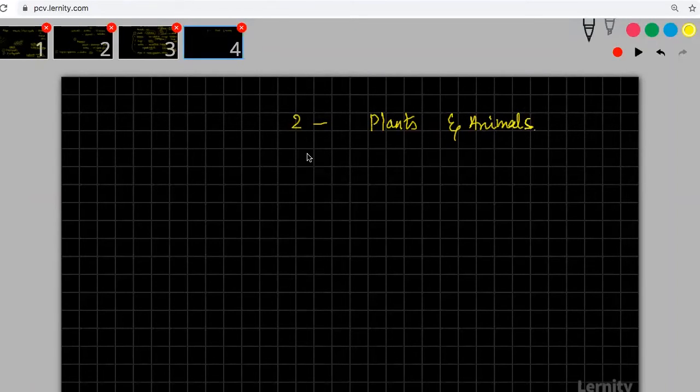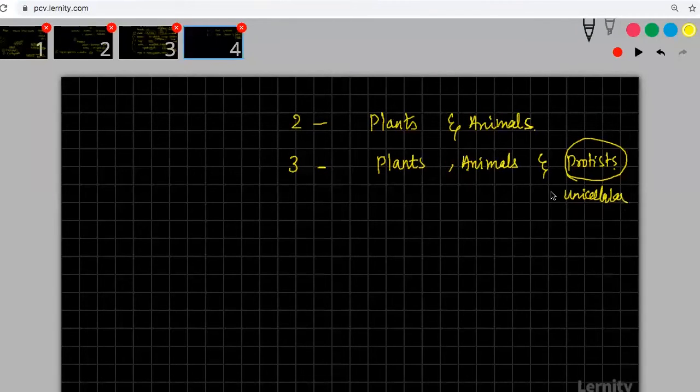When the three kingdom classification came, what came into existence? Plants were there, animals were there, and then came what we call protist. Protist was including all unicellular organisms, first of all. But later, when the four kingdom classification came, they started having plants, animals, and then protists and monera.